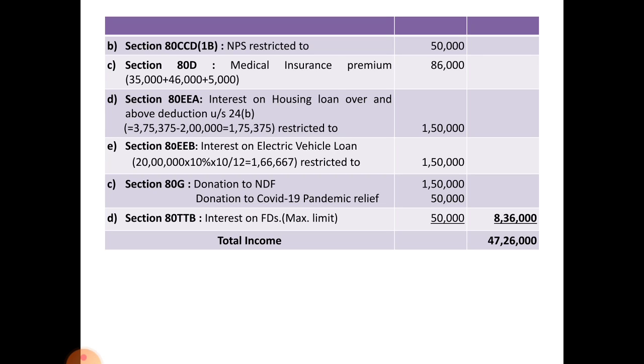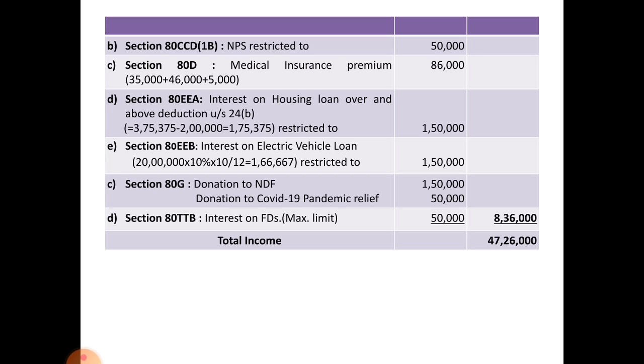Next thing, section 80EEA, interest on housing loan over and above deduction under section 24B. Under section 24B, you consider 2 lakh, over and above that 2 lakh amounts to rupees 1,75,375.